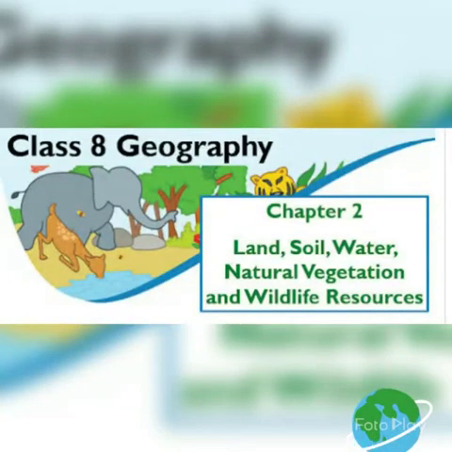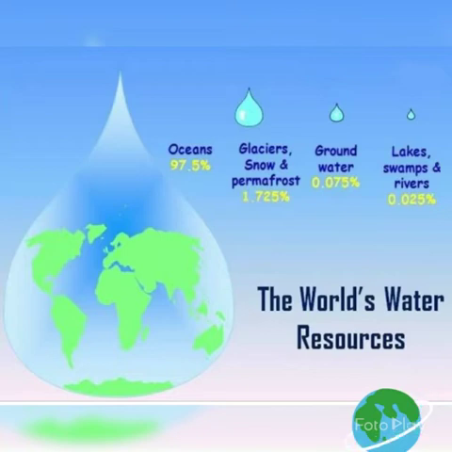Class 8 Geography Chapter 2: Land, Soil, Water, Natural Vegetation and Wildlife Resources. Water. Water is a renewable natural resource.